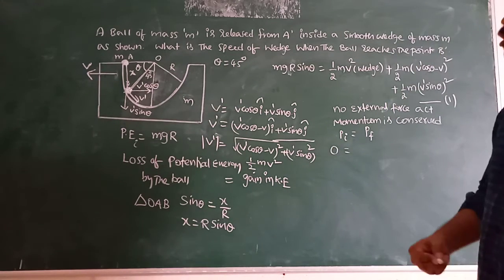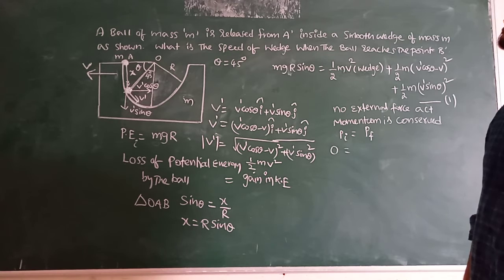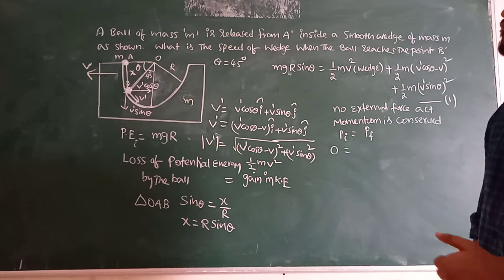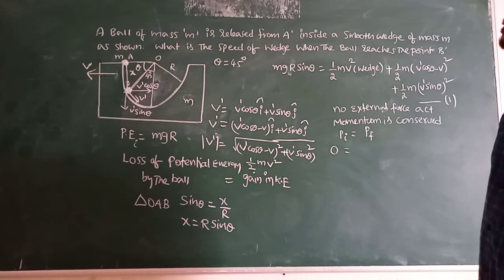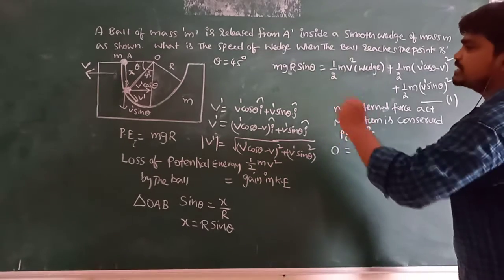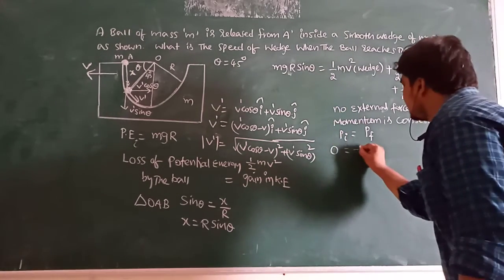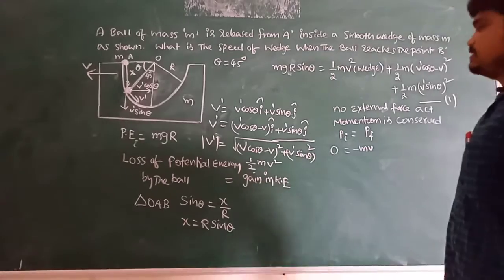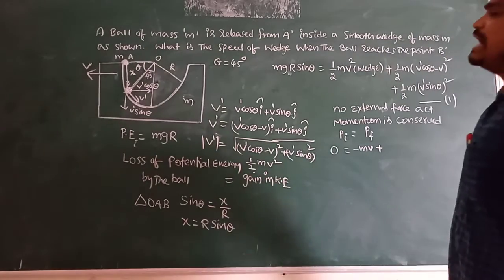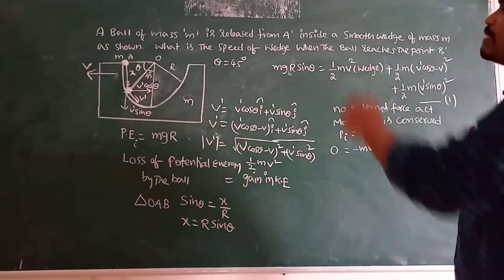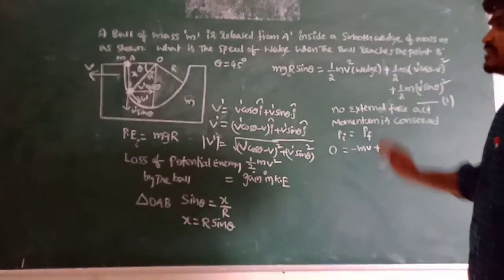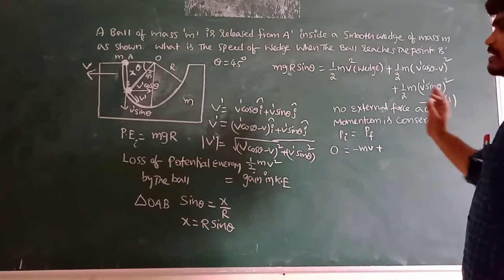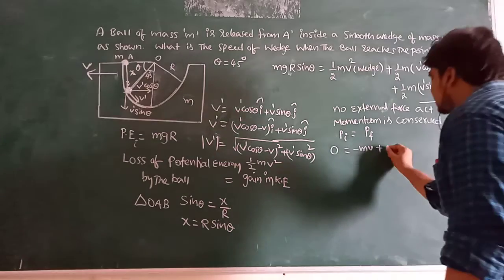Now the final momentum means the sum of the momentum of the wedge and the ball. The wedge is moving in the backward direction with velocity v, that's why minus mv, plus the momentum of the ball towards the right, the forward direction.